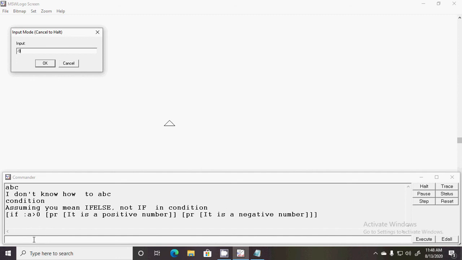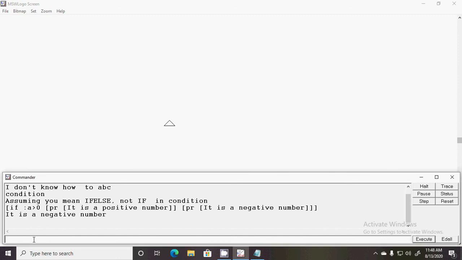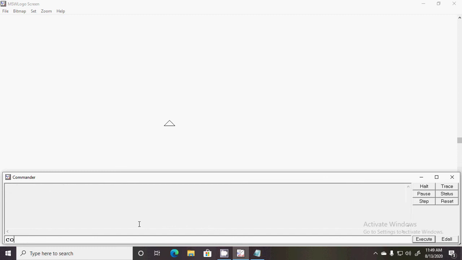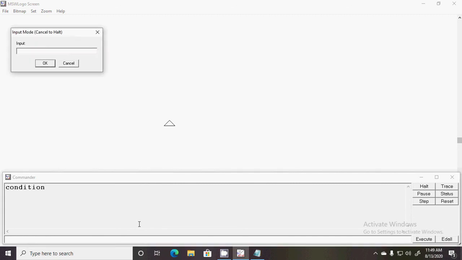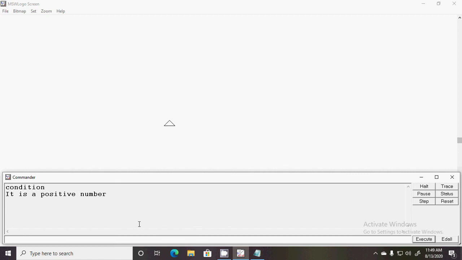We are entering -9. It says it is a negative number. If you give 5, it is a positive number. Okay, so understood. In such a way you can make a very short program.